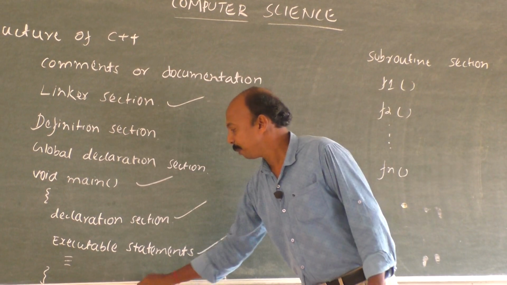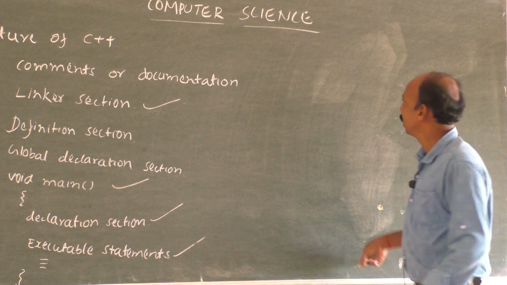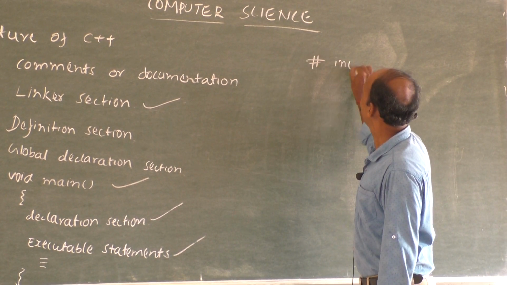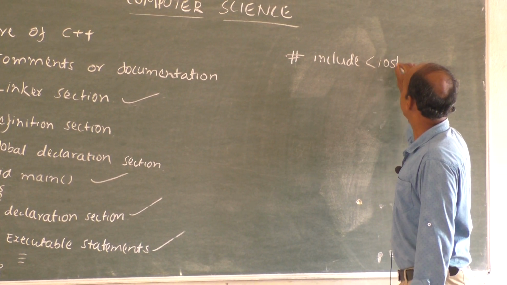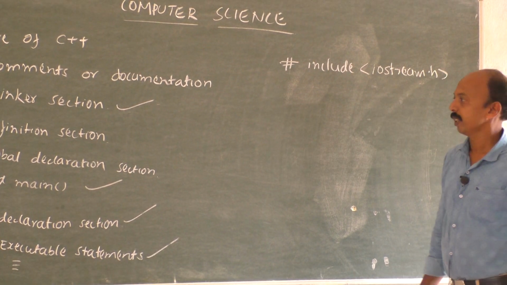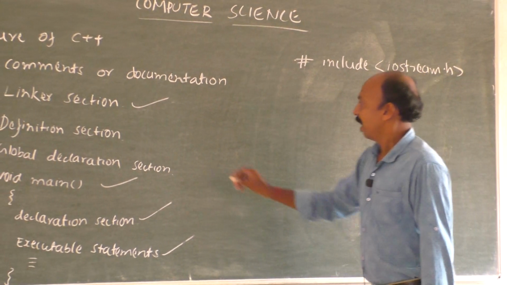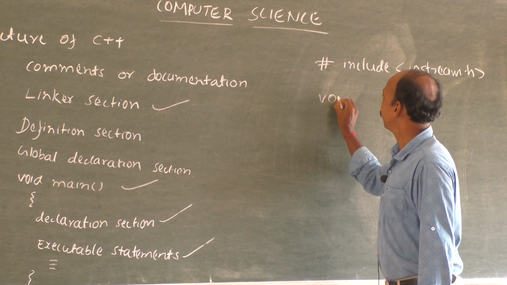So one simple program we shall write, just to display something. We shall write #include <iostream.h>, which is the linker section. Then we shall skip these two sections and directly come to void main.